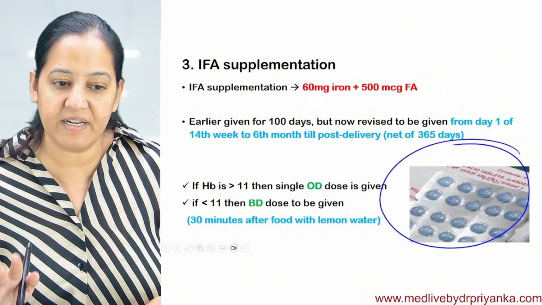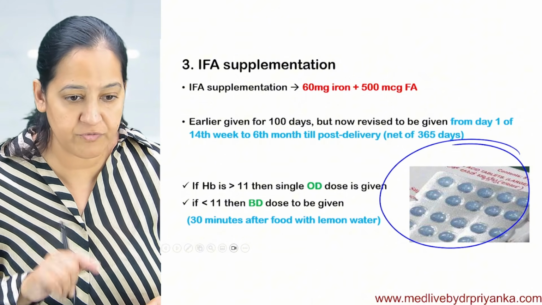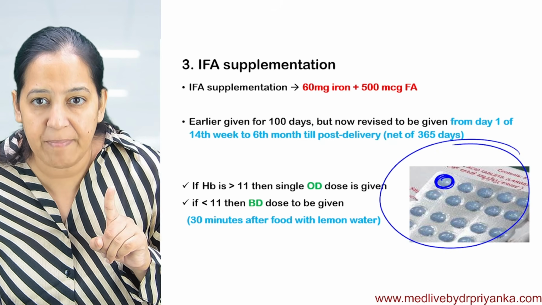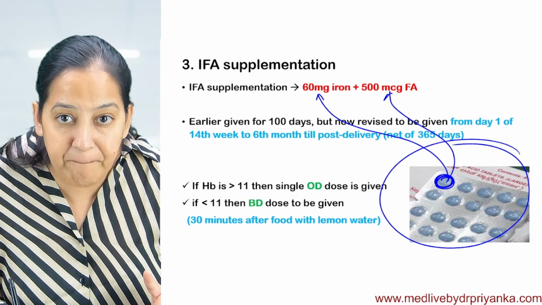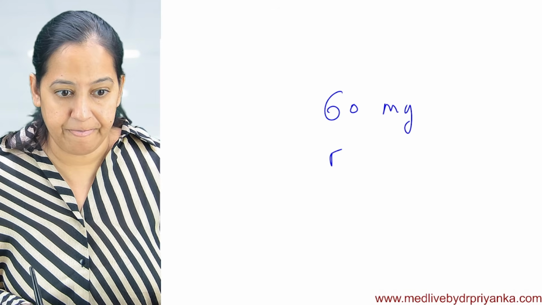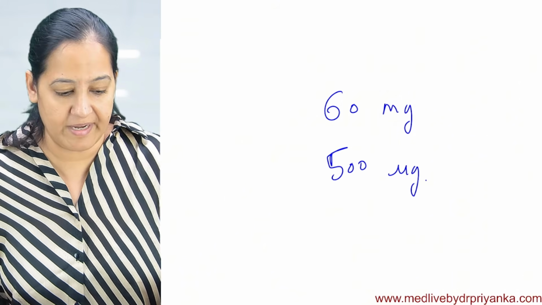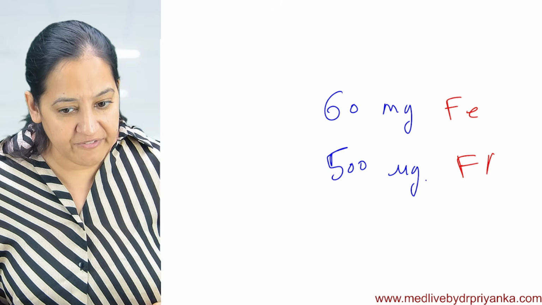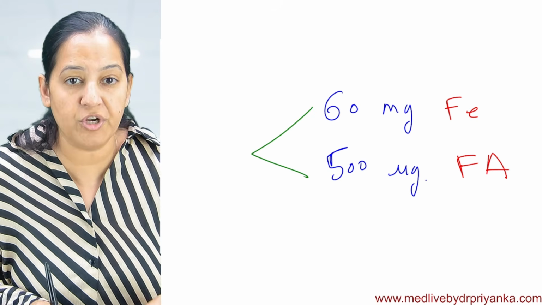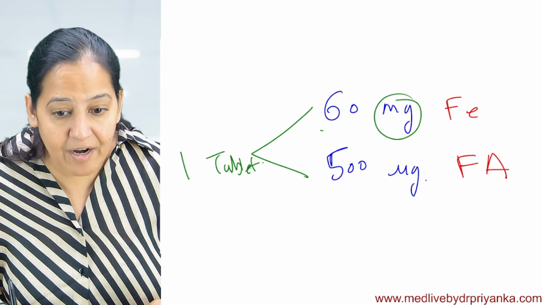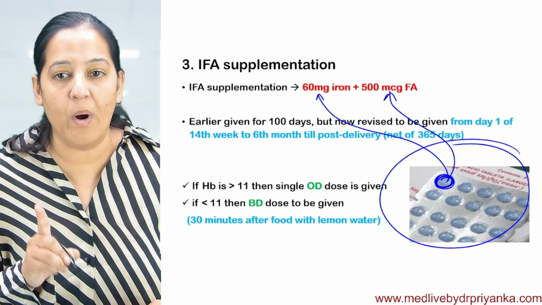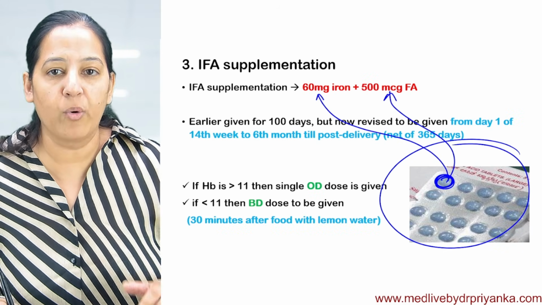These tablets contain iron as well as folic acid. How much iron? How much folic acid? Each tablet contains 60 milligram iron and 500 microgram folic acid. This is the constitution of one tablet. One tablet, you learn it, it's an MCQ. 60 milligram, it's milligram; 500, it's microgram. These are blue color tablets.